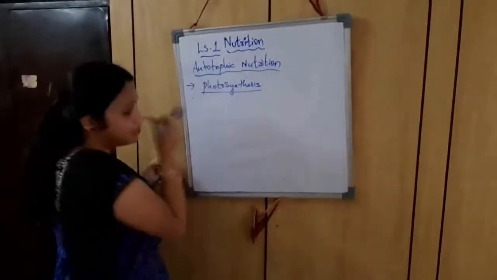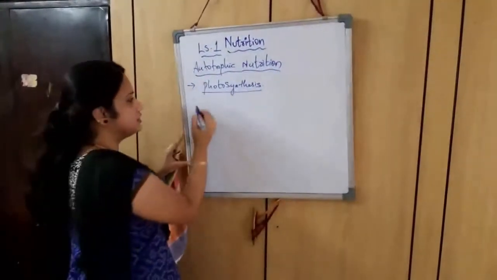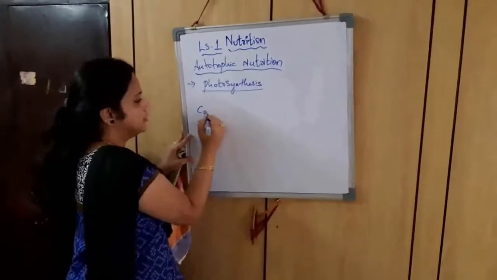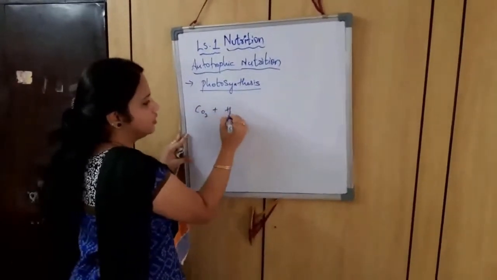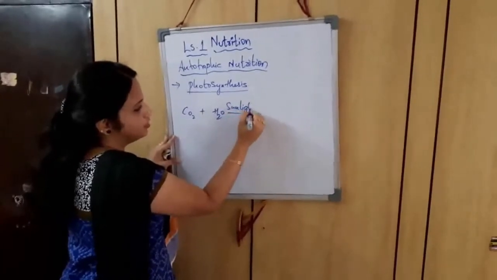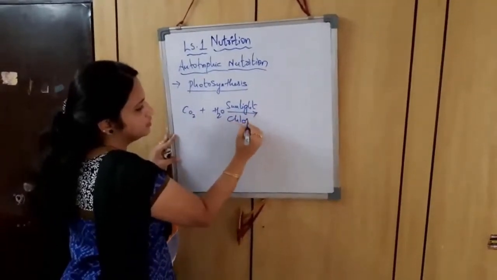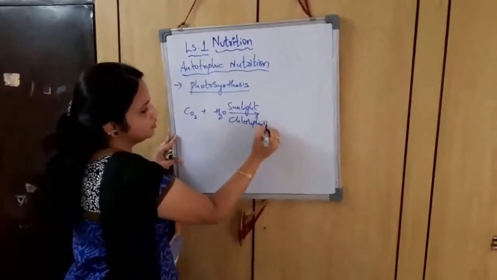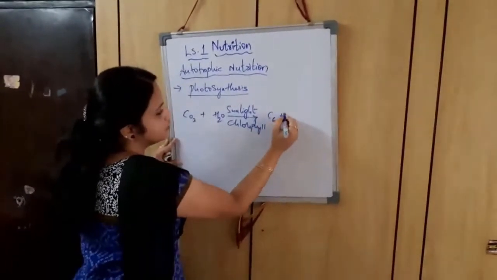I am writing the balanced equation of photosynthesis here now. Carbon dioxide plus water, in the presence of sunlight and chlorophyll, produces glucose.